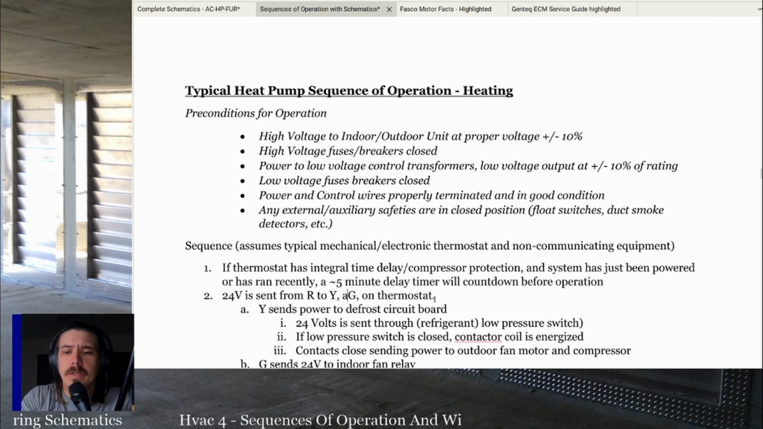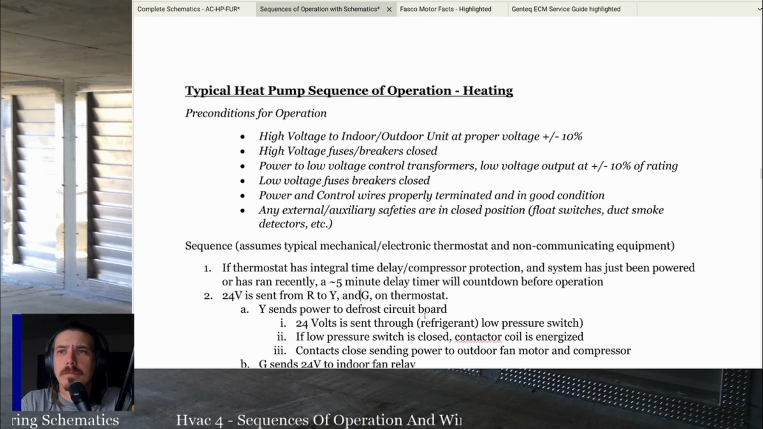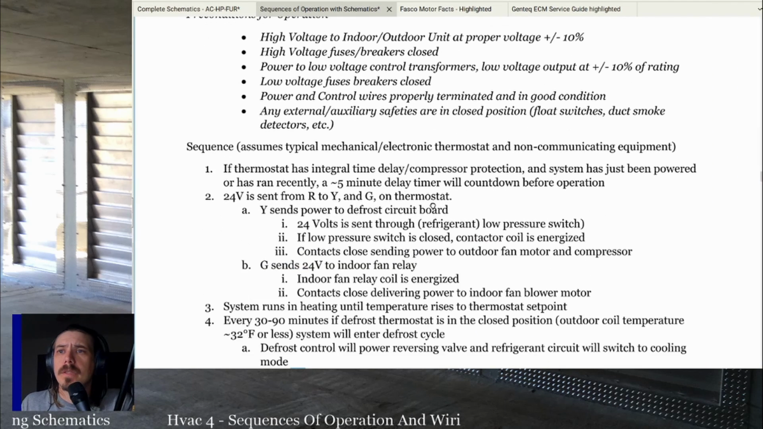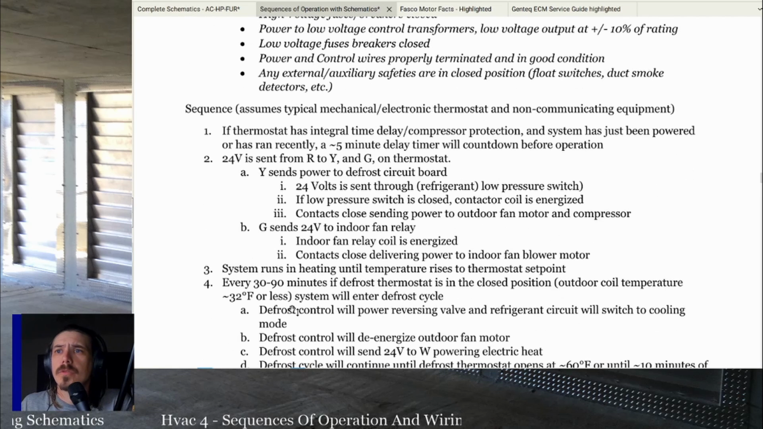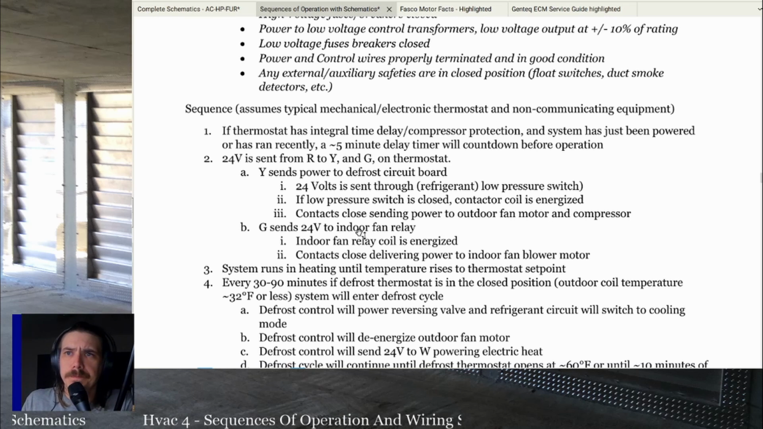24 volts is sent from R to Y and G on the thermostat. Y sends power to the defrost circuit board. 24 volts is sent through the refrigerant low pressure switch. The low pressure switch is closed. Contactor coil is energized. Contacts closed, sending power to the outdoor fan motor and the compressor.